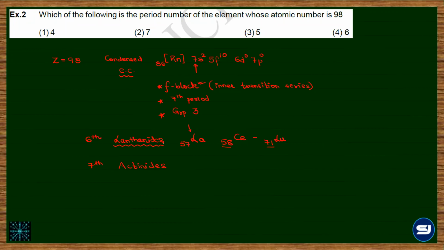मतलब ये तीन information 58 to 71 के लिए fix होगा. Meaning if you spot an atomic number between 58 and 71, it's an F block element placed in 6th period and the group number 3 will be fixed. Clear? मतलब आपको एक्चुअली ये सब करने की जरूरत भी नहीं है if you know the range well. Got it?